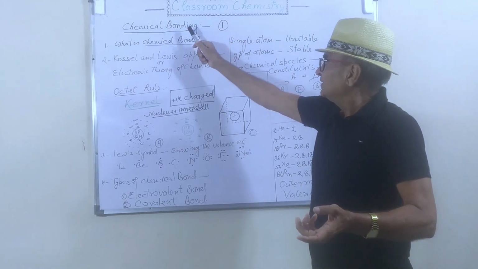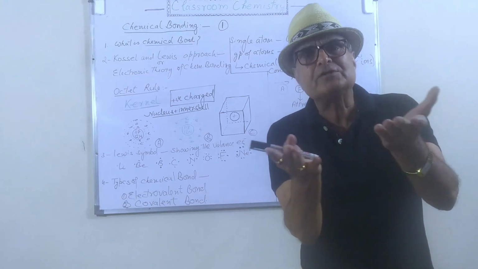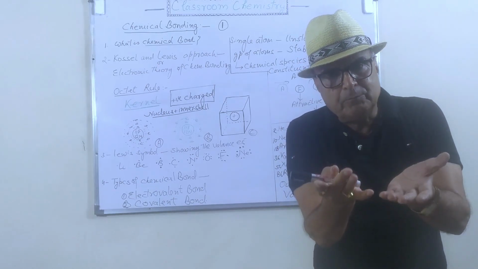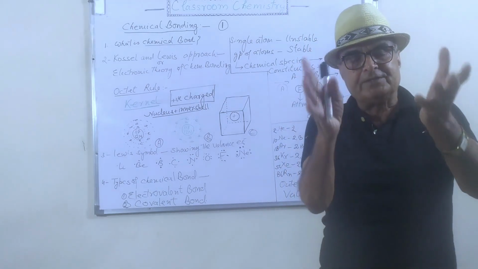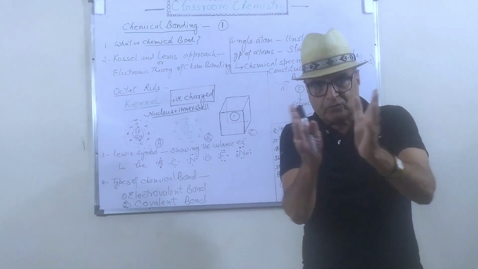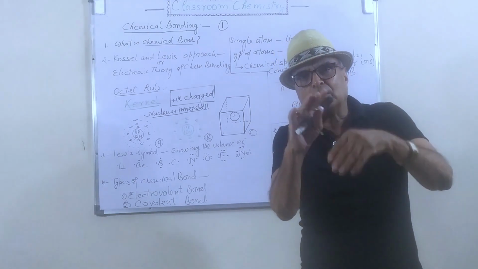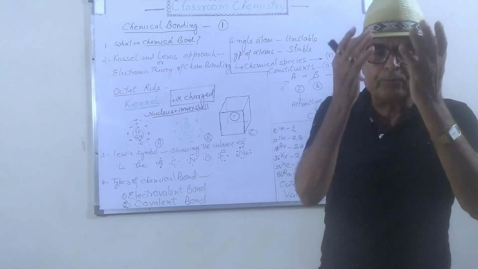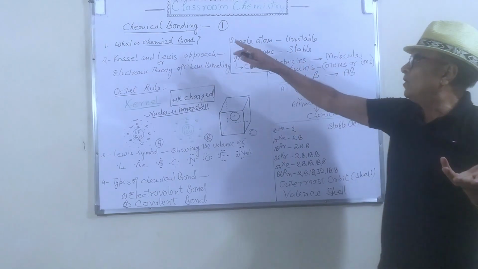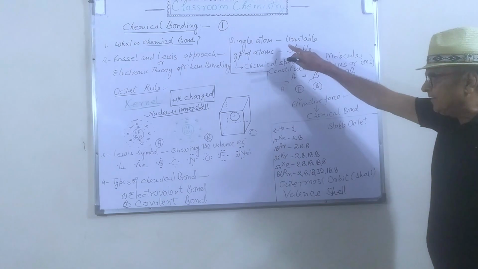Where do you find the bonding? What is chemical bonding? Grouping of the atoms is chemical bonding. Combining of the atoms is the chemical bonding. Or where do you find it? In the compounds. You will find the atoms tend to make a group. So in the compound, the atoms are found in the form of groups, in the form of molecules, that is a group. So in the compound you find this chemical bonding. What is chemical bond? I have explained to you.